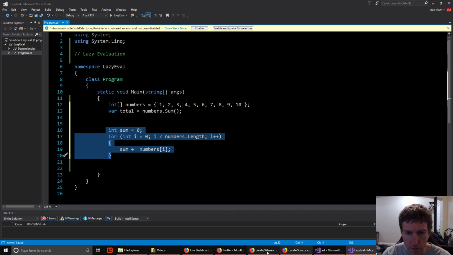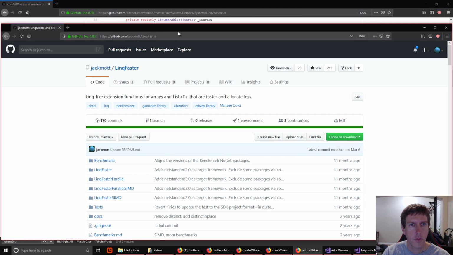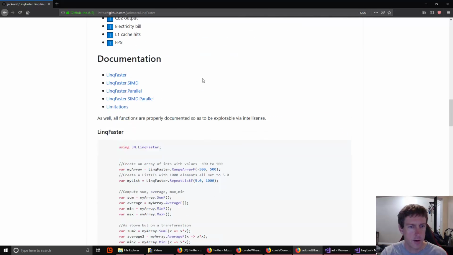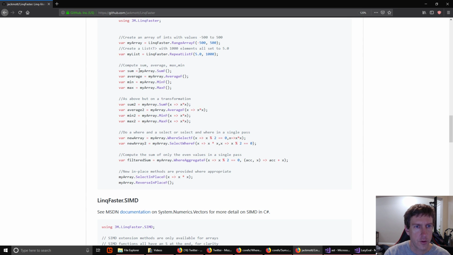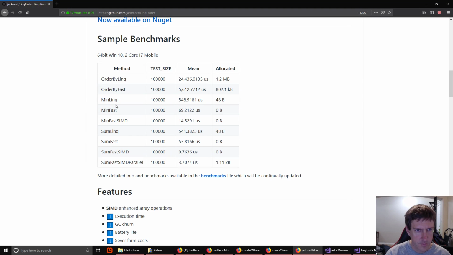And so there's libraries like, pulling one up here. So this is one I made. So this has similar functions to LINQ, but does not use lazy evaluation. Now that can be very good if you're just doing something like summing or averaging an array or getting the minimum or maximum value of an array. And you can see some benchmarks here.